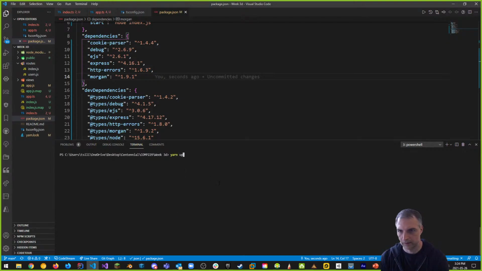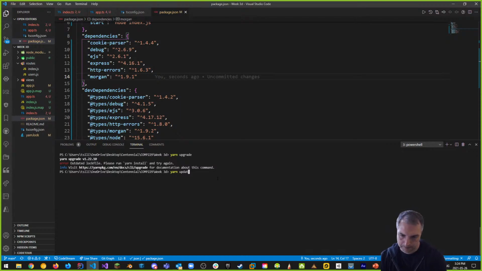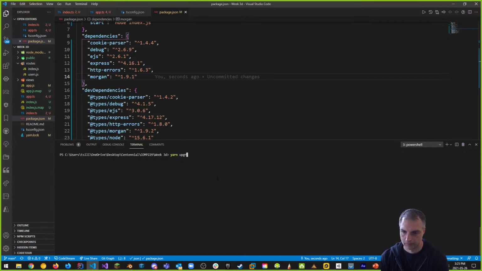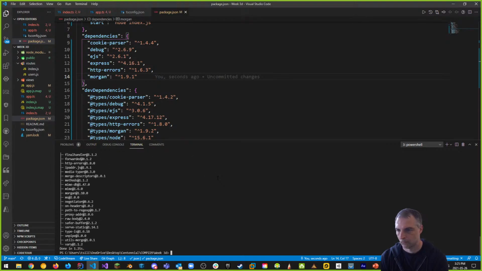Yarn upgrade. Yarn update. Updated lock file. Yeah, didn't do it though.